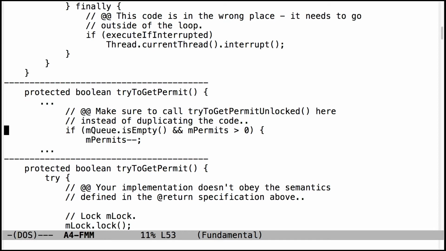So a number of people duplicated their checks to see whether or not you were in a position to decrement the count very quickly. Make sure that you don't do that. Make sure that you only have that code in one place. The place to put the code is not in the tryToGetPermit method, which is really just meant to be sort of a little decorator, if you will, that grabs a lock. Put the work in tryToGetPermitUnlocked. That's where the real business logic should go, and this call should just have a lock in it, and then it calls down to the other code. The purpose of tryToGetPermitUnlocked is to factor out common code, so you don't have to write it in multiple places.